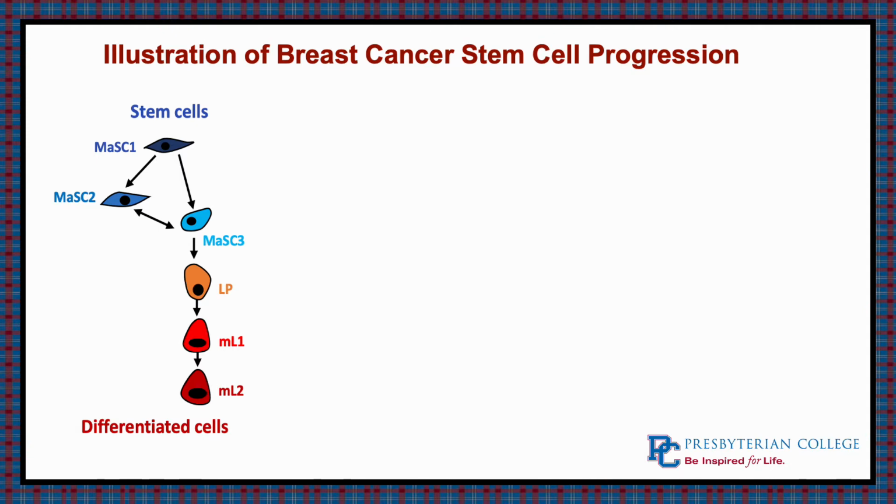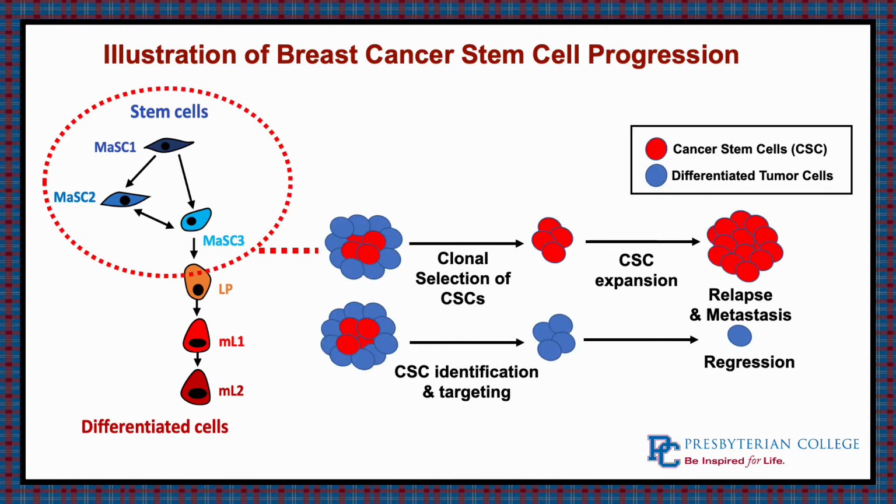At each of these, a mutation can occur, which depends on the severity and aggression of the breast cancer itself. So when you have a mutation or cancer-causing issue in the stem cell specifically, if it is not properly targeted and treated, you have an increase in cancer stem cell expansion as well as relapse and metastasis. However, when you have targeting and identification of the cancer stem cells themselves, you're able to see more regression in these cases.